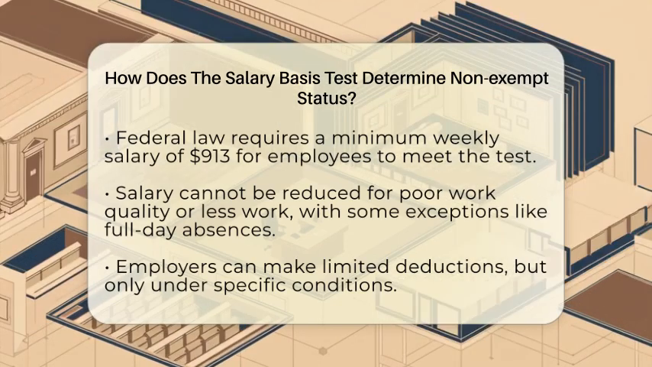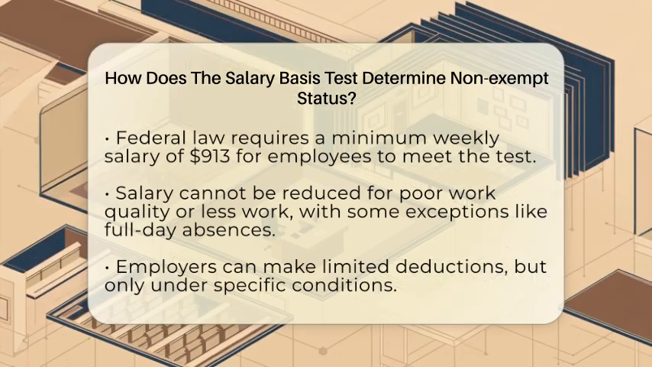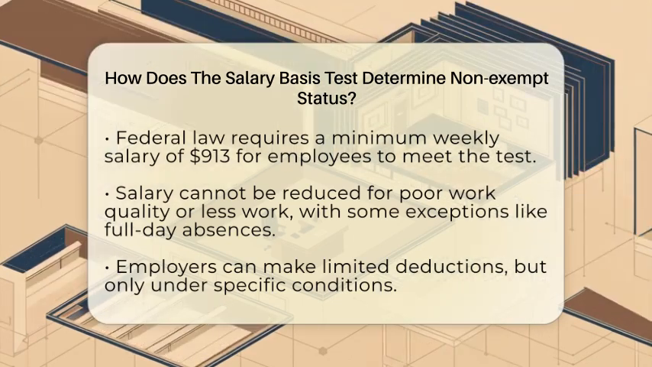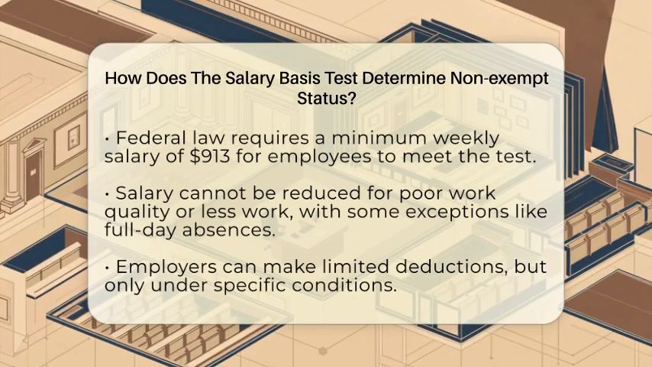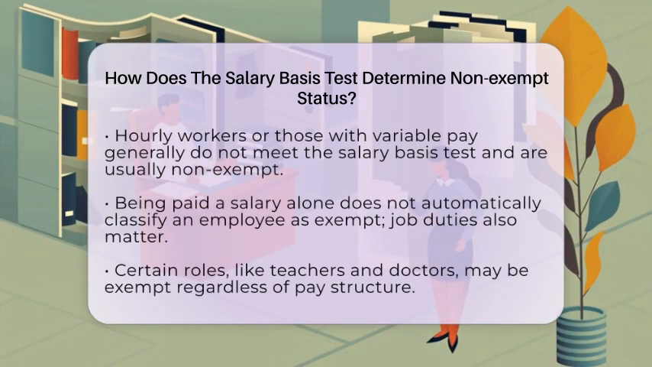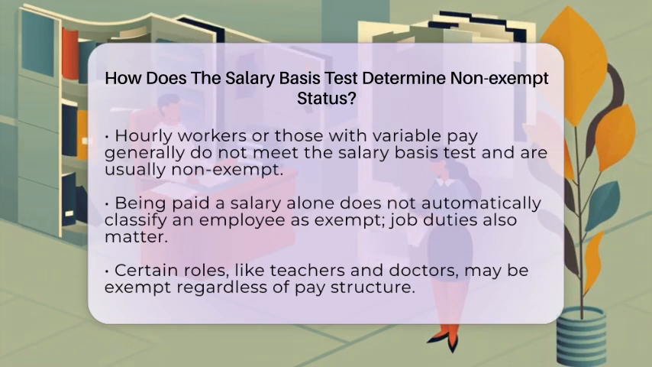Another important point is that the guaranteed salary cannot be reduced for poor work quality or less work done. If an employee is absent for a full day for reasons like illness or jury duty, certain deductions are allowed, but not for disciplinary suspensions or if they are absent for part of a day without good reason. To pass the salary basis test, the employee must receive their full salary each week they work, even if they do not work all days. Employers can make limited deductions, but only under specific conditions.